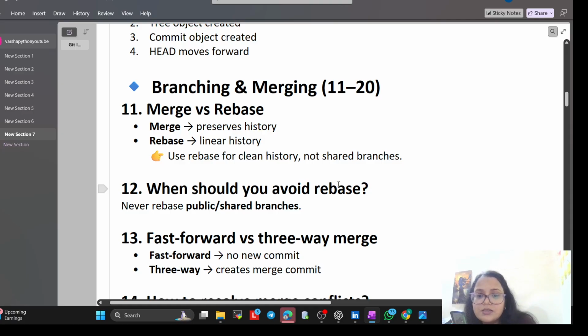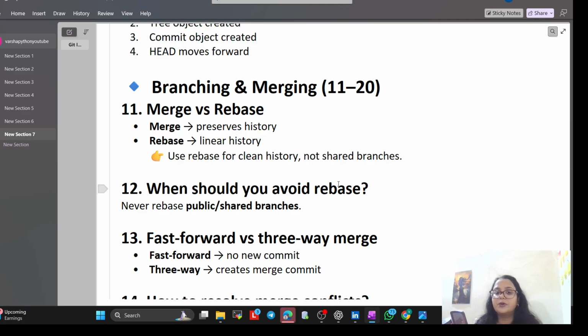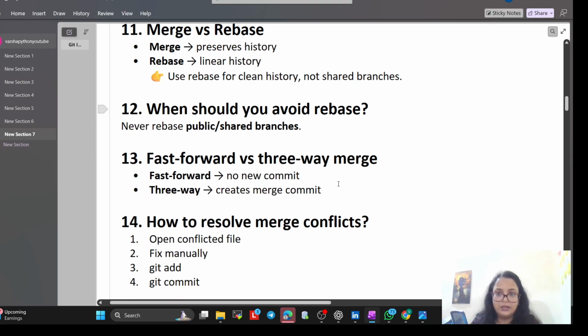When should you avoid rebase? We should not use rebase for public or shared branches. If I rebase the main branch that the whole team uses, I break this history. It's like tearing pages out of a library book and repasting them. No one else can find their pieces anymore. So in that scenario, you should not use rebase.